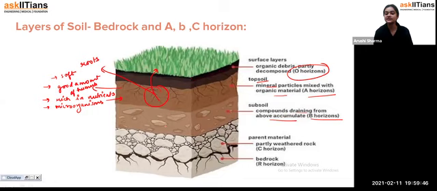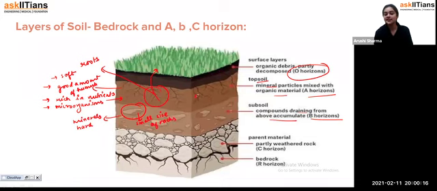That means the compounds are draining into it, which accumulate in this part. And in this, students, you will find that this layer also has a good quality of minerals, a large amount of minerals are present over here. But as this layer is soft in nature, it also has some kind of hard texture, because you can see here, students, that small size rocks are present in this layer.